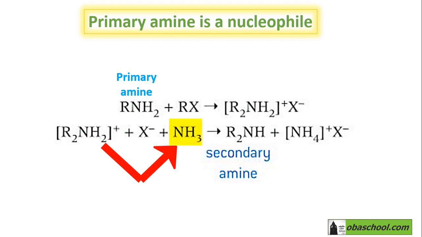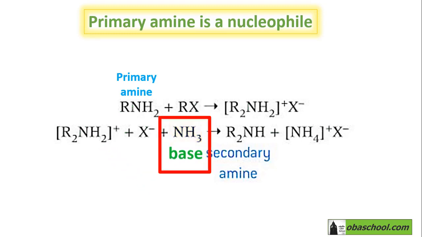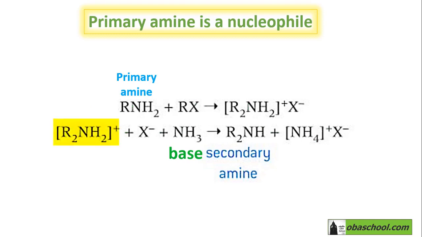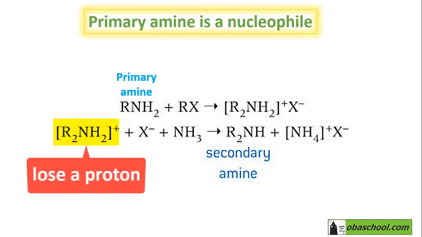Here, NH3 is acting as a base, as in the previous video in the first step. Primary amines act as nucleophiles, and in the second step, they act as a base. Here, this intermediate would lose a proton and give it to the NH3.